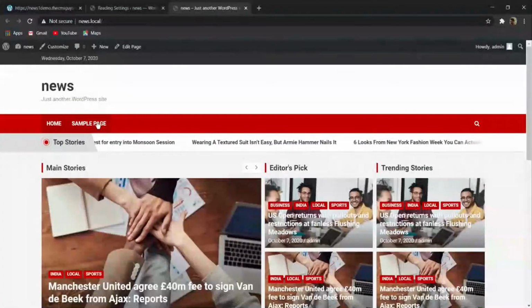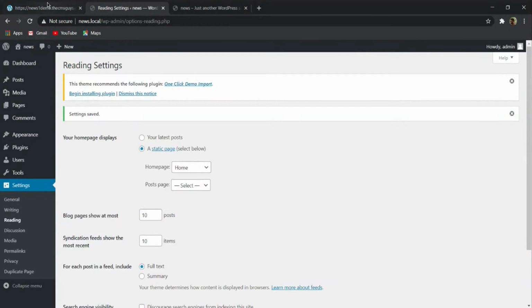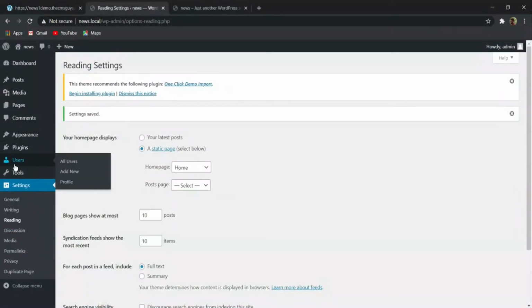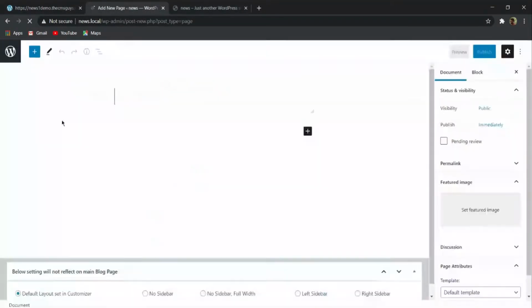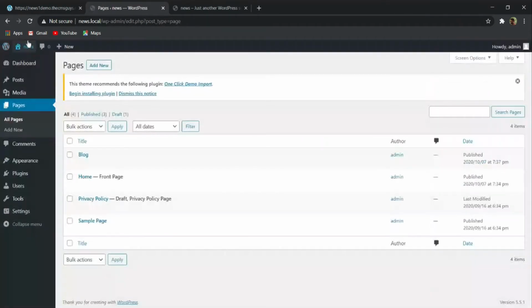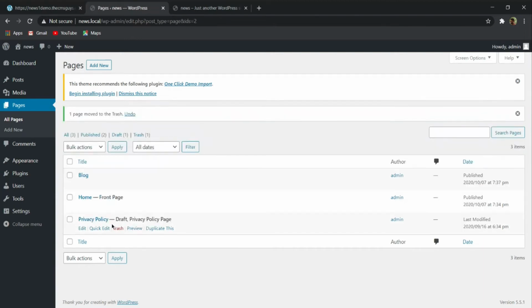So basically first of all let me create a blog page and let me create a menu for the website. So first of all I will hover over pages again and click on add new. And here I will keep the page title as blog, and then click on publish. So now again let me go back, and here you can see that we already have this sample page, but we don't need it. So I will delete this sample page and the privacy policy page also.